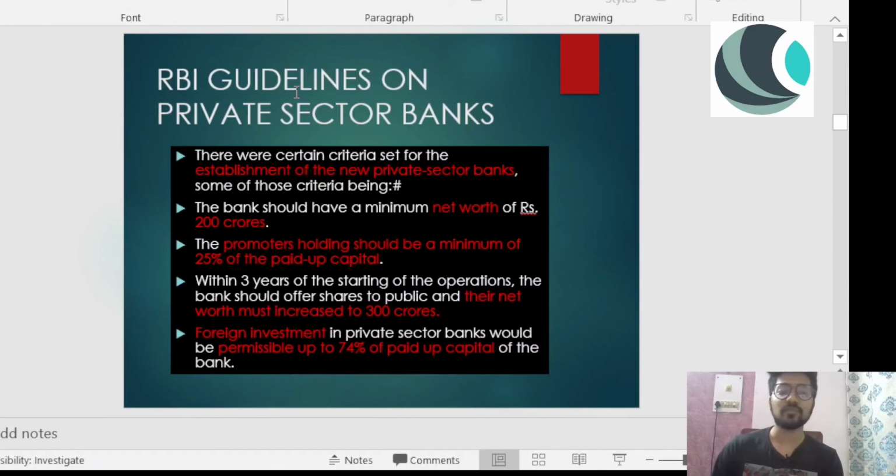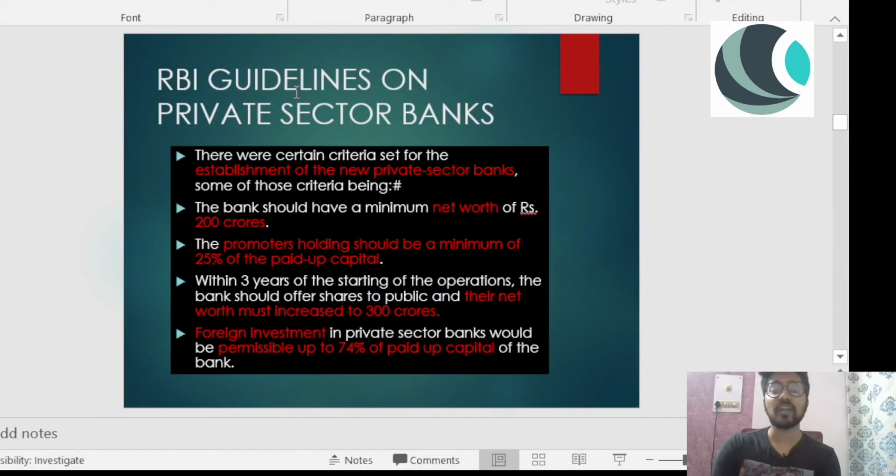RBI guidelines on private sector banks. It is very important because we need to know what the guidelines are. Can I go tomorrow and set up a new private bank? No. Right, there are certain guidelines that have to be fulfilled, and then only I can open up a private sector bank. There were certain criteria set for the establishment of new private sector banks.